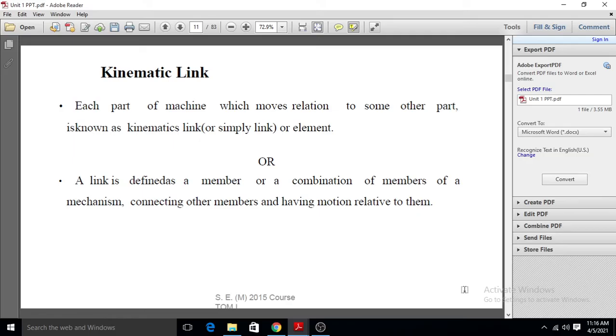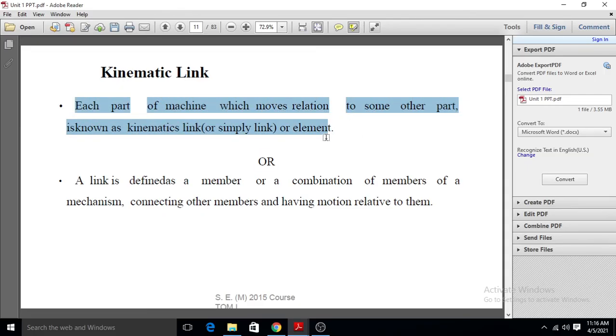Then the next part is the kinematic link. Here the definition of the kinematic link is given. Each part of a machine which moves relative to some other part is known as a kinematic link or kinematic element. If we consider a machine, then each part of the machine which moves relative to the other parts is called a kinematic link.